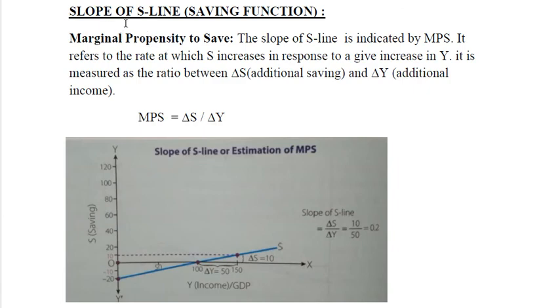Now let's understand the slope of the saving line or saving function. The slope of the saving line depends on the marginal propensity to save. It refers to the rate at which saving increases in response to a given increase in income. It is measured as the ratio between additional saving, or increase in saving, and increase in income. So MPS is calculated as delta S, the increase in saving, divided by the increase in income.